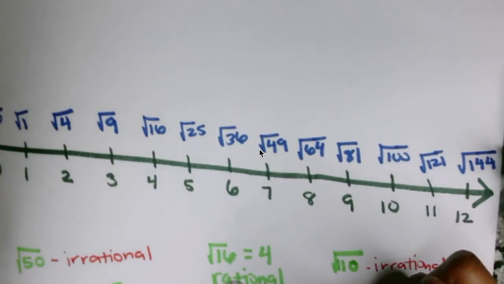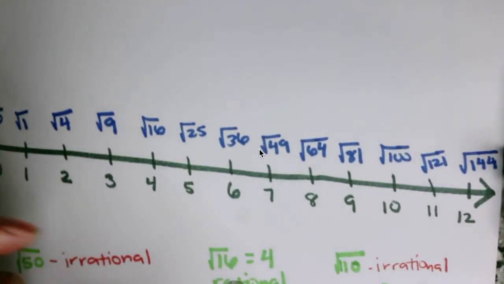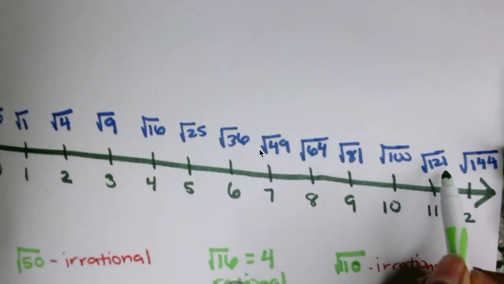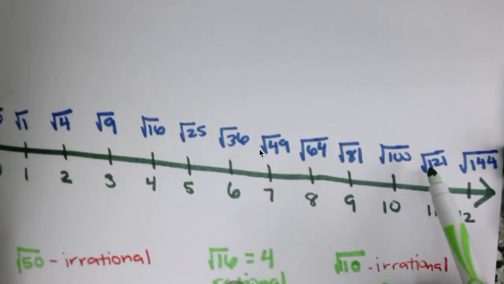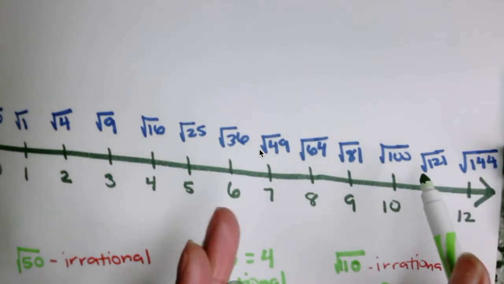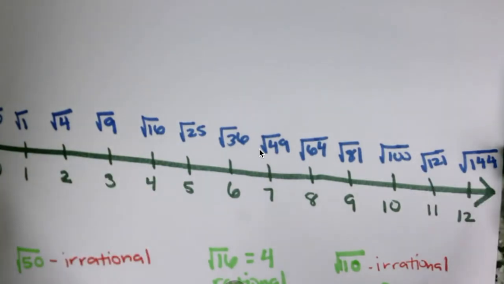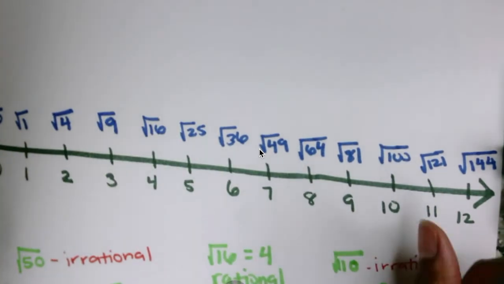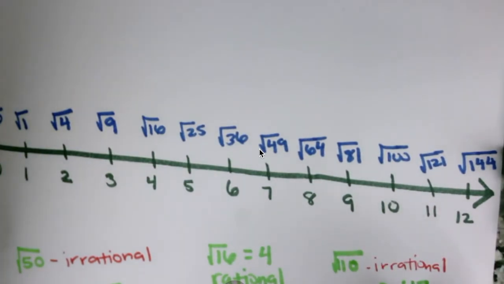So we know that it's approximately what? 10 point something. So let's see if we can figure this out. So between 100 and 121 is 21 numbers, right? And 110, is that closer to 100 or is it closer to 121? It's a little bit closer to 100, but it's kind of like right in the middle. So a good approximation would probably be like 10.5, right? Or we can say, if we want to be really, really slick, we can say 10.47. But for an 8th grader, a good approximation would be 10.5.